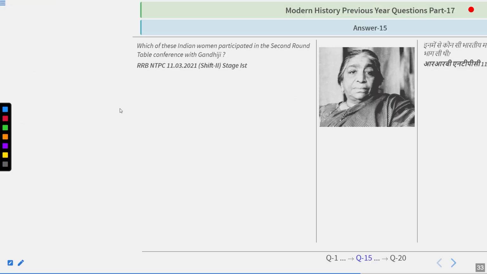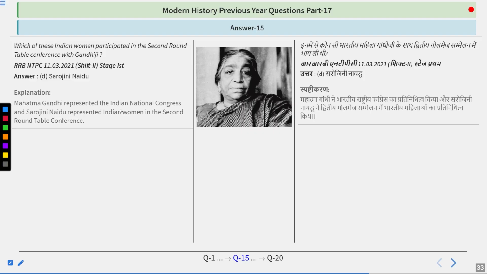And the answer is very simple. Answer is Sarojini Naidu. So Mahatma Gandhi represents the Indian National Congress, and Sarojini Naidu represented Indian women in the Second Roundtable Conference. Sarojini Naidu, also known as Nightingale of India, also became the first female governor of India and was the governor of UP. So remember her name, Sarojini Naidu.